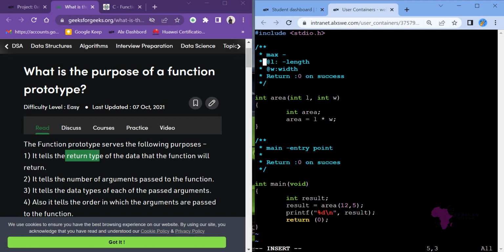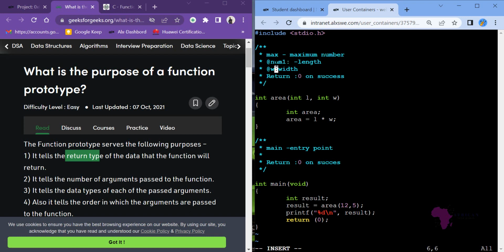Okay, so in the max function, I will say maximum value, maximum number. It will return for us a maximum number. So what I will be using is num1, that's the first number.